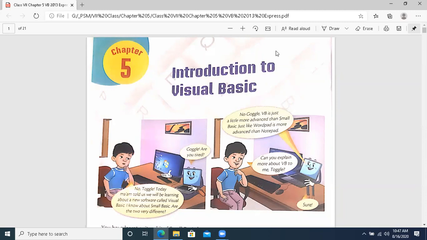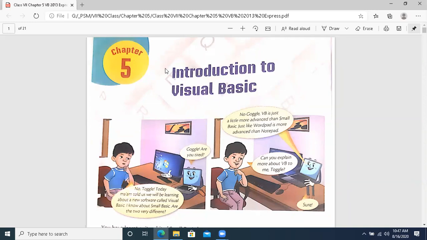Just like we have already gone through the small basic, it was there in your 6th class syllabus. Then you also studied small basics, loopings and graphics. One chapter was there that you studied in your 7th class, in this class. So now you have enough concepts for programming. You have got enough concepts. Okay, what are loops? What are different things? But the thing over here is that the word visual is there in Visual Basic.